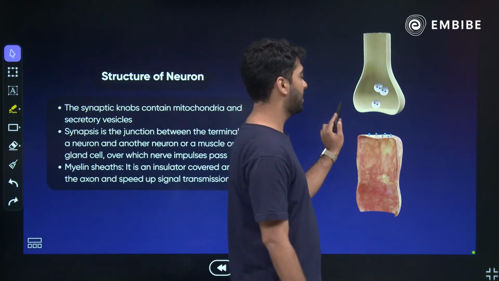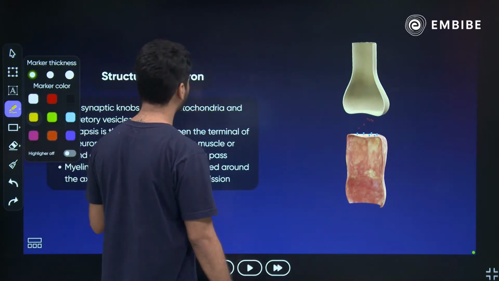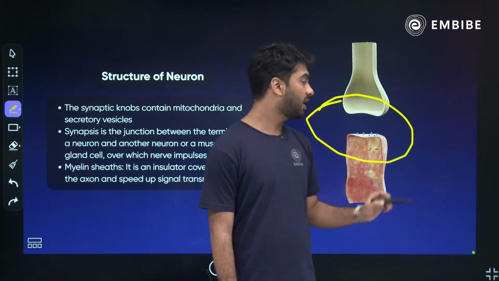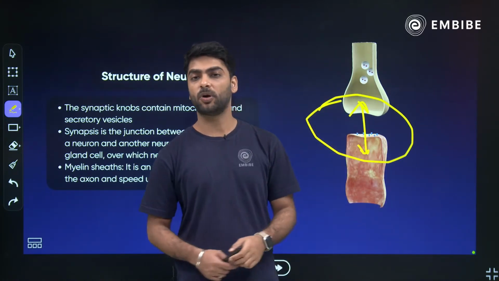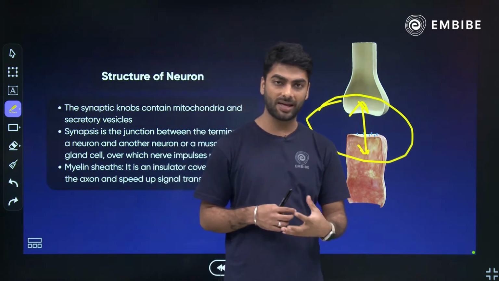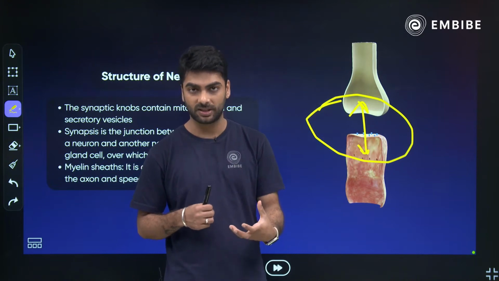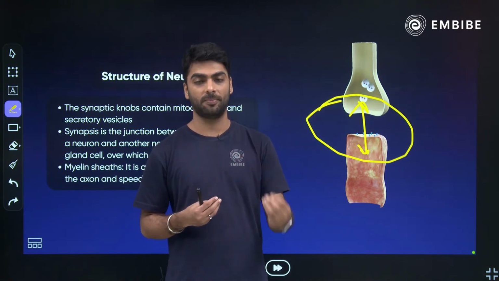Synapse, it is a junction of two neurons where two neurons meet. जहाँ पर दो न्यूरॉन मिलते हैं उसको हम बोलते हैं सिनैप्स. ठीक है. सो यहाँ पर होता है केमिकल एक्सचेंज, यहाँ पर होता है exchange of potassium and sodium ions, and here we also have acetylcholine, which is a neurotransmitter that plays a very important role in the transmission of the impulse.